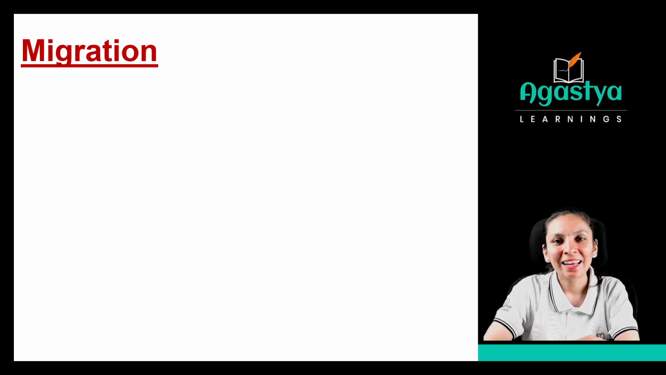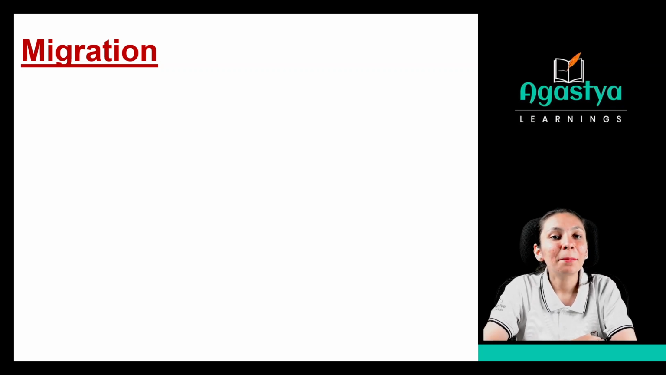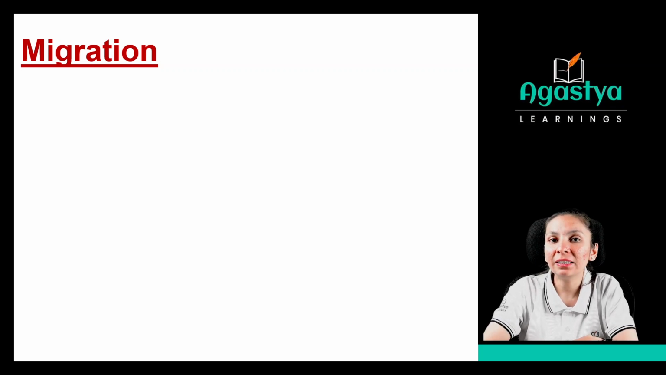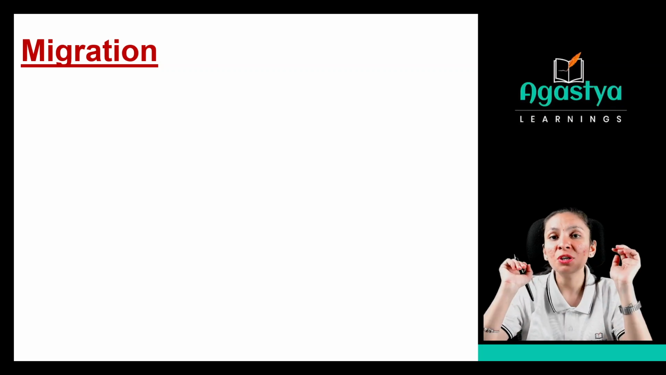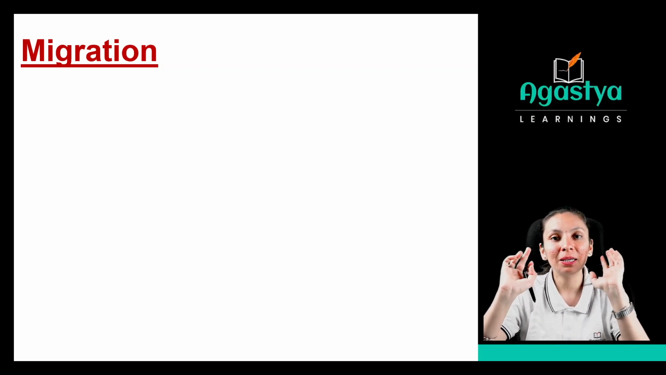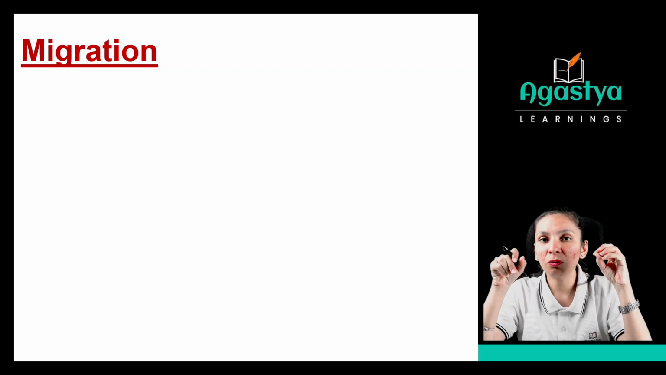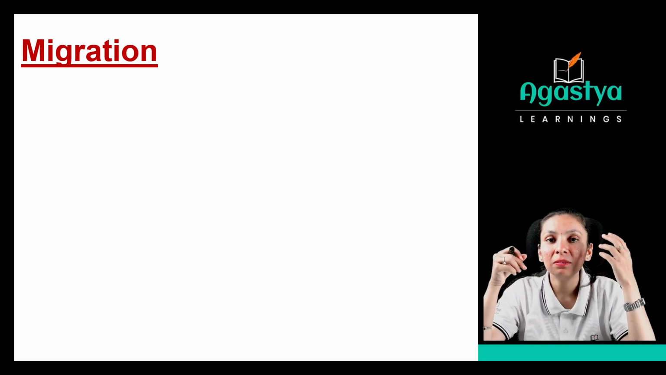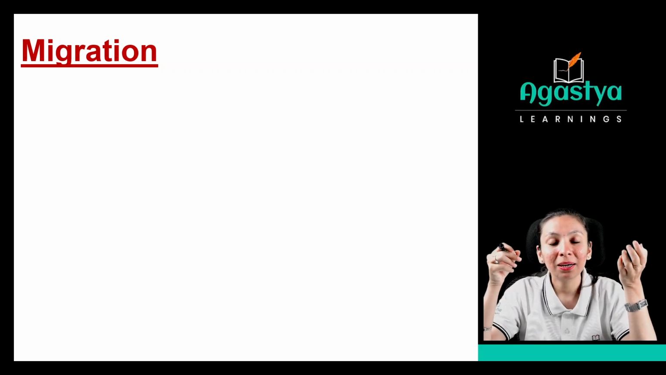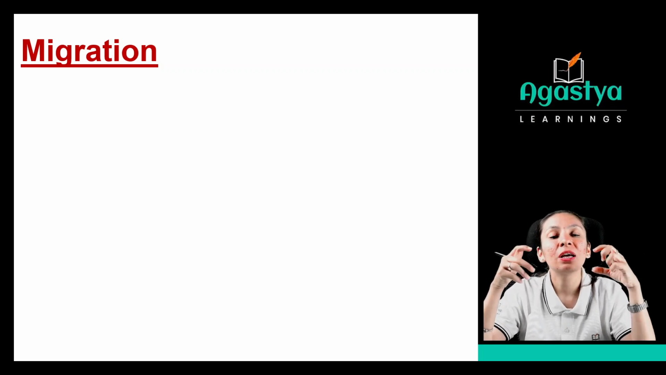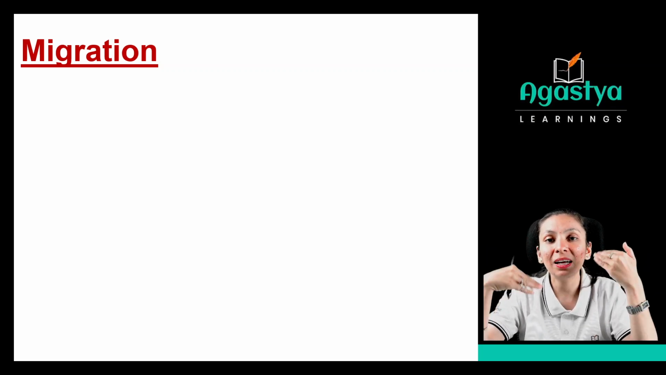Welcome to the class. Let's start with the migration. As we have seen in the previous class, there are various adaptive features for protecting animals. They are not keeping watchmen, right? They are not keeping guards with them. But how are they adapting themselves to protect themselves from the enemies?